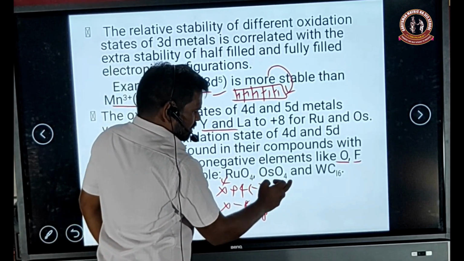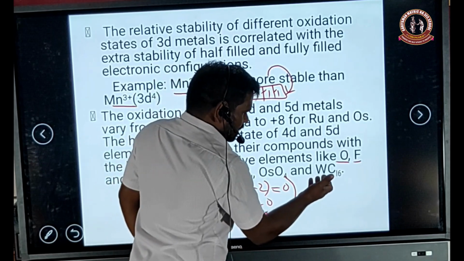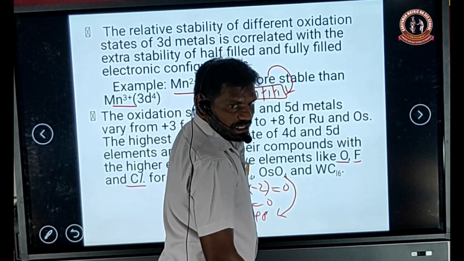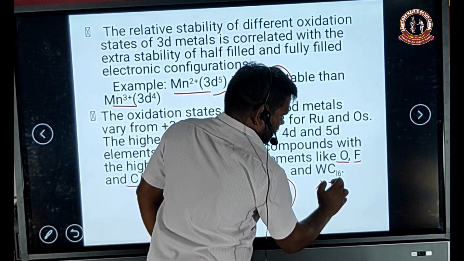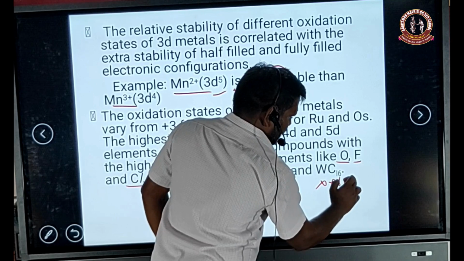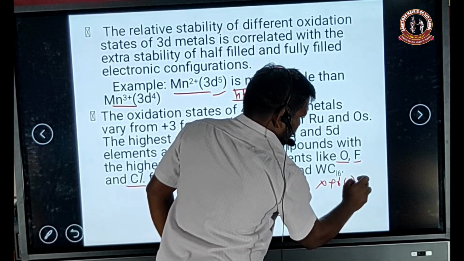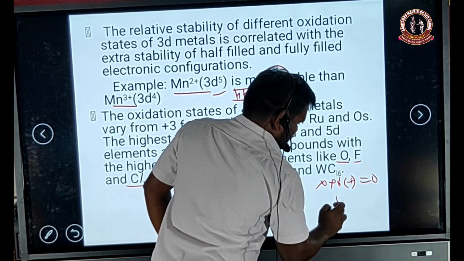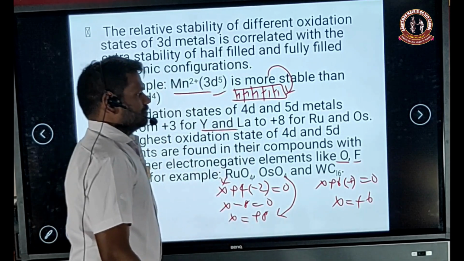Osmium tetraoxide also has +8 oxidation state, and tungsten hexachloride exhibits +6 oxidation state because chlorine has -1, so we get X = +6.